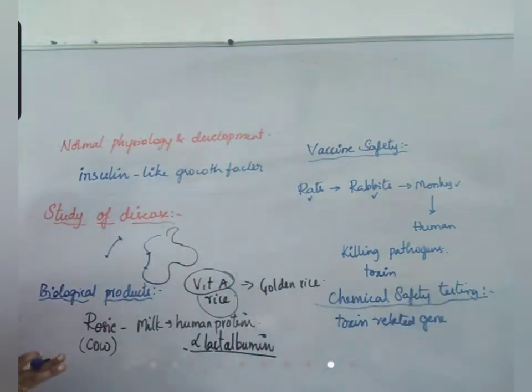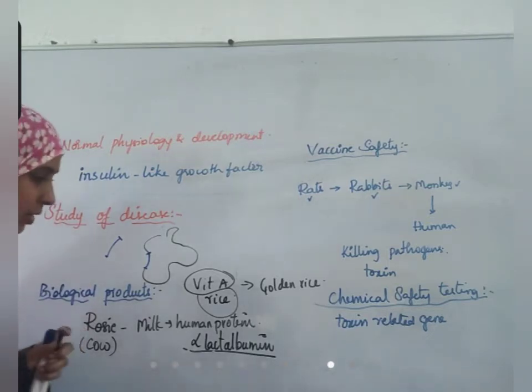So these are the different ways by which transgenic animals are used in genetic engineering. But there are ethical issues related to this.